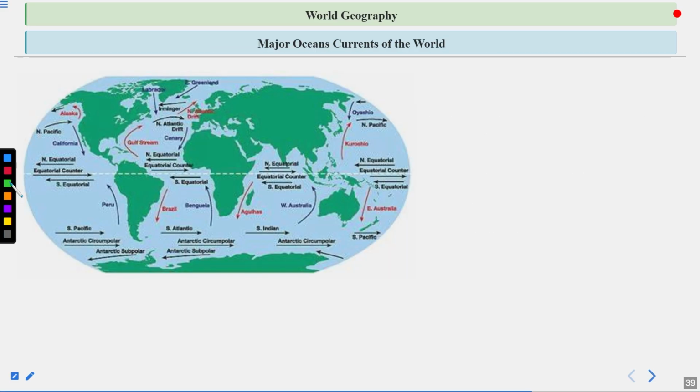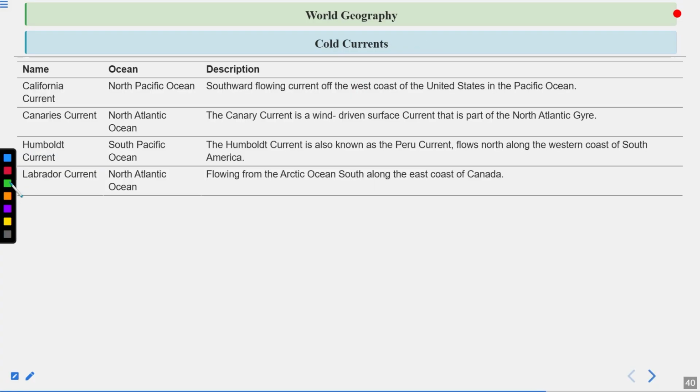Here you can see the different ocean currents which are famous all over the oceans. Those in red are warm currents, and the ones in blue are cold currents. Some are permanent currents that you can find near the equatorial region and the circumpolar region. So let's talk first of all about the cold currents.